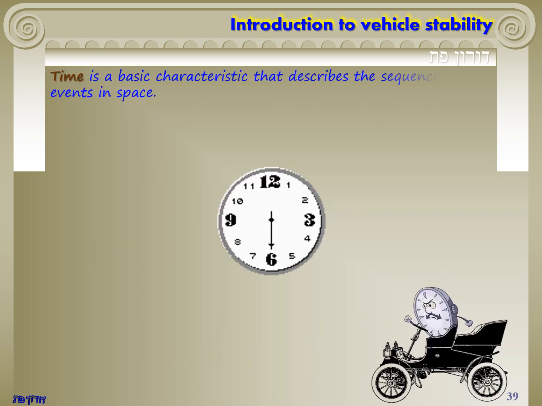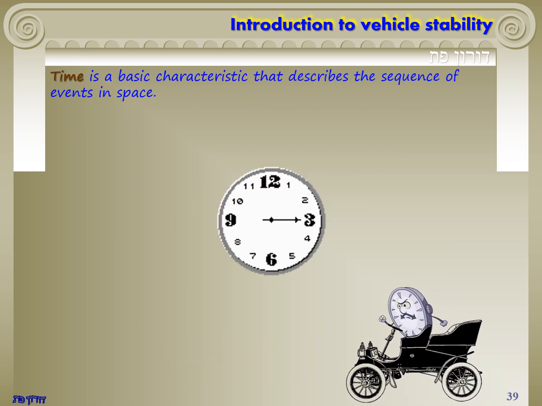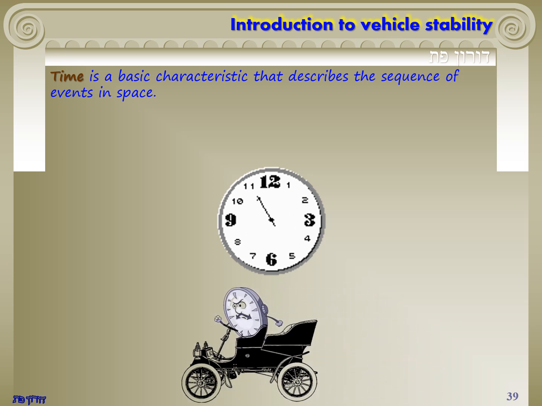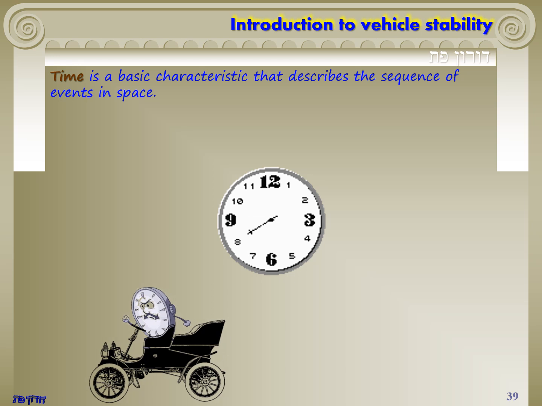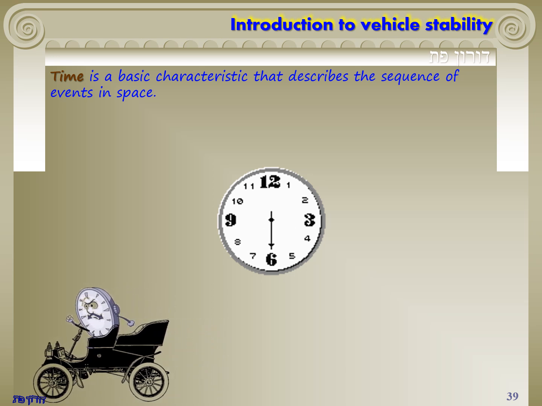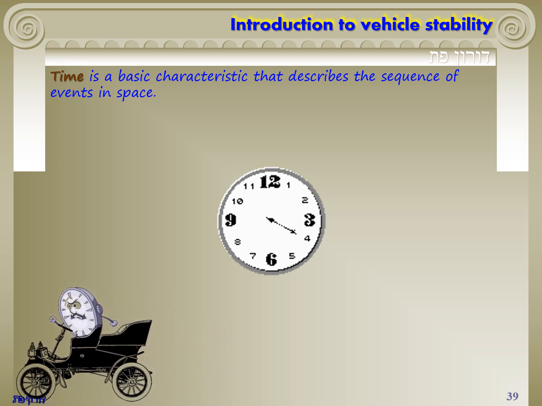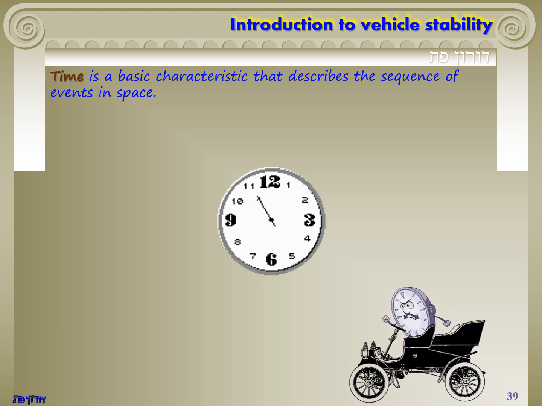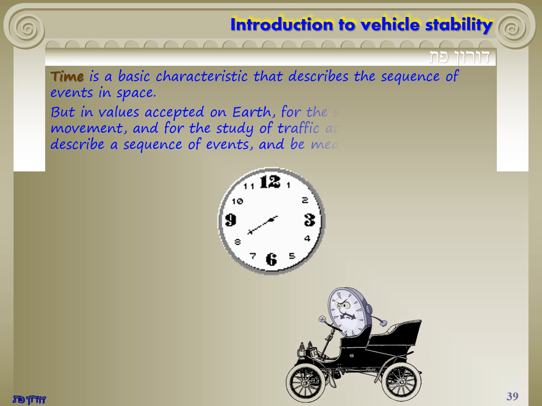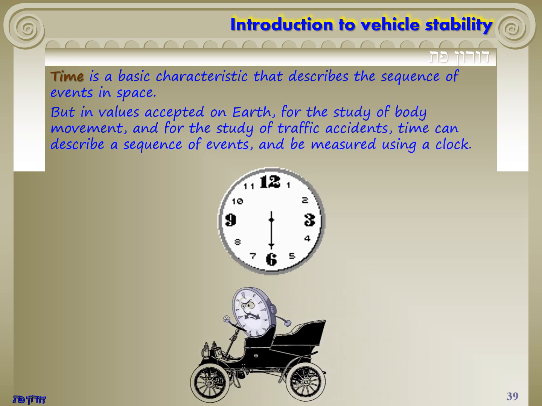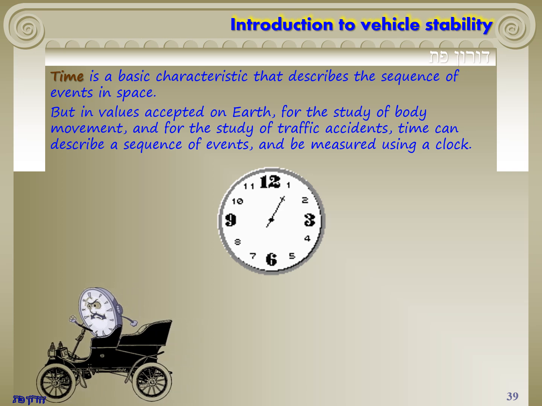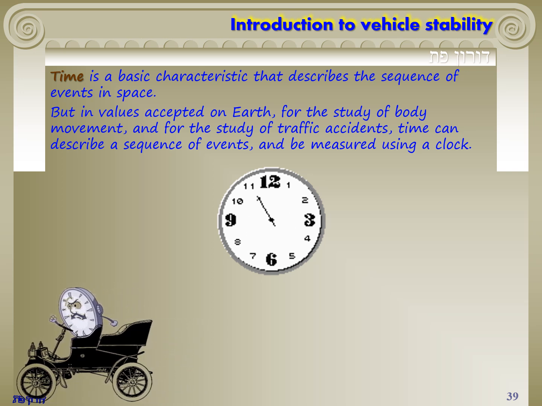Time is a basic characteristic that describes the sequence of events in space. According to modern physics, as described in Einstein's general theory of relativity, time is a property sustained by the material itself, with each object having its own time, which is determined by the speed of its motion. And when time is relative, rather than absolute, it is affected by phenomena in space that distort its movement. However, at values accepted on Earth, for the study of body movement, and for the study of traffic accidents, time can describe a sequence of events, and be measured using a clock.